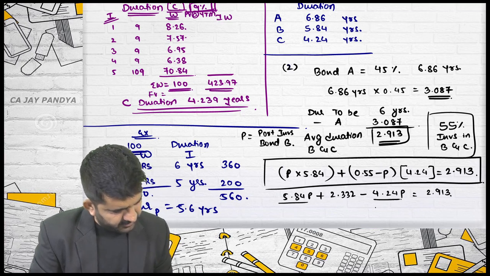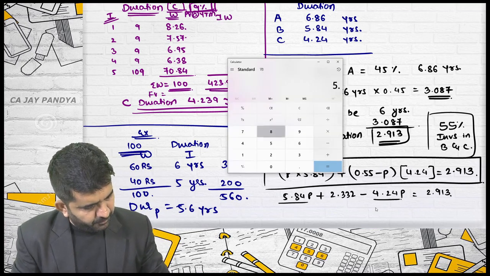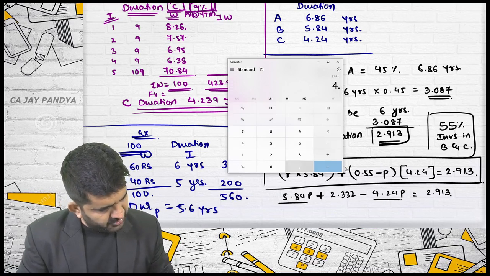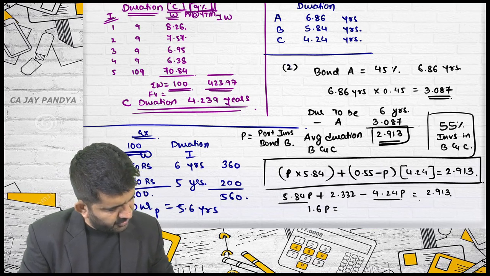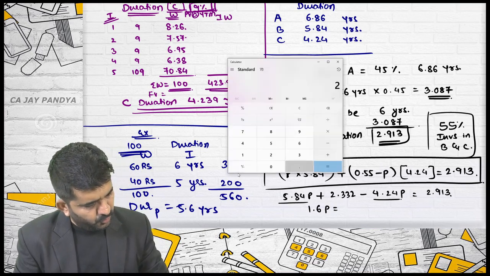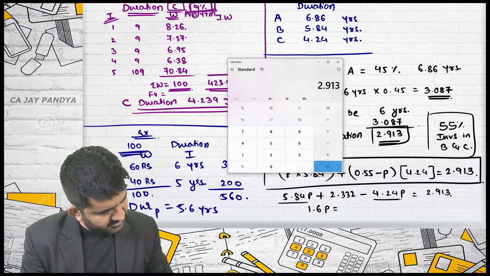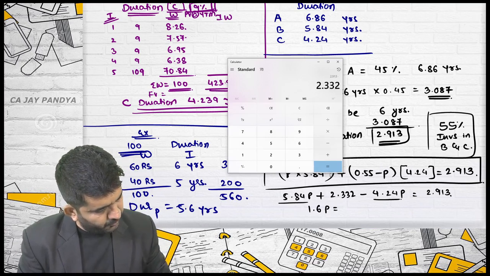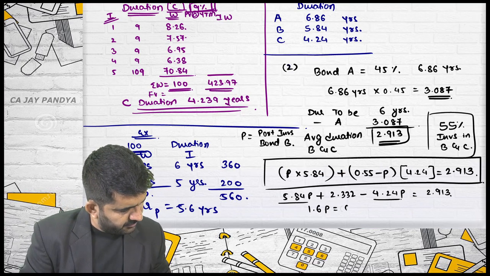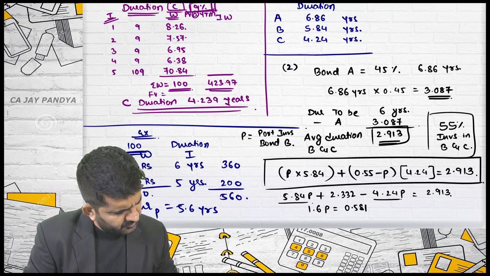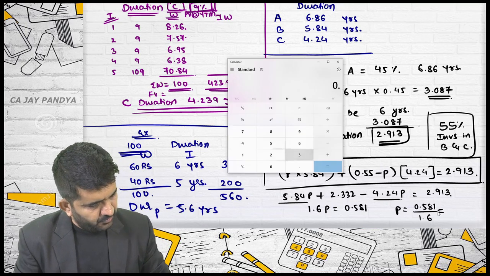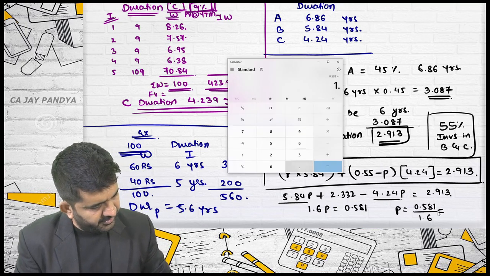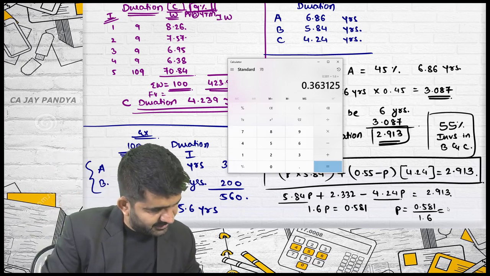This and this will be deducted. 5.84 minus 4.24 is 1.6P is equal to 2.913 minus 2.332, which is 0.581. P is equal to 0.581 divided by 1.6. 0.581 divided by 1.6 is 0.36.